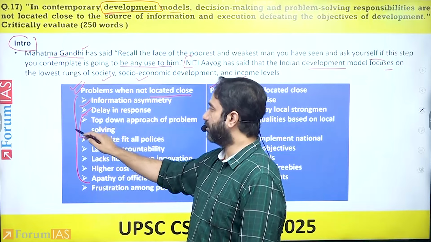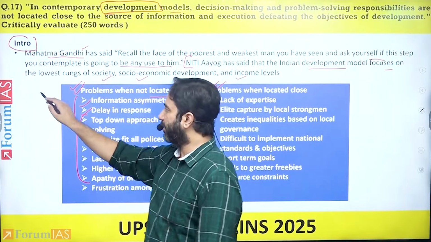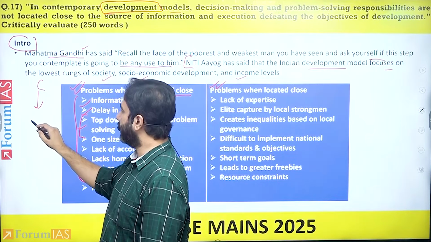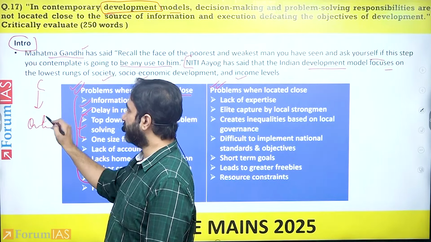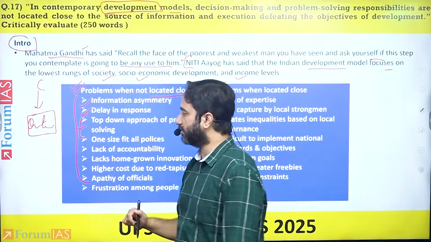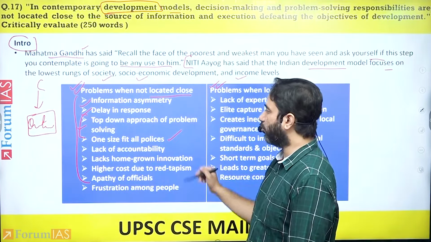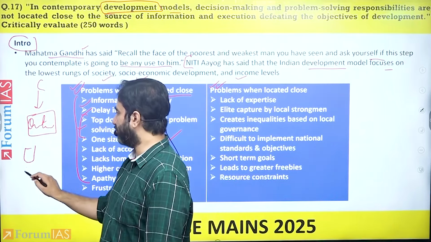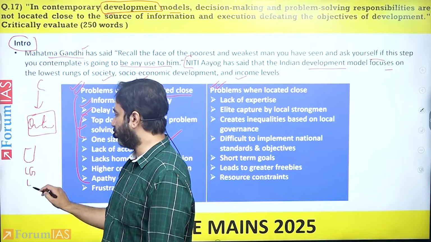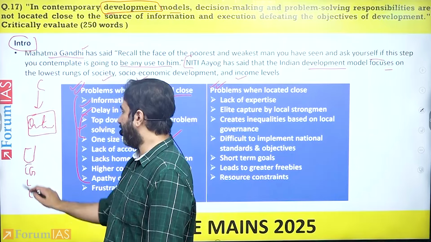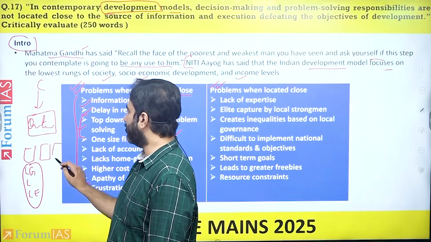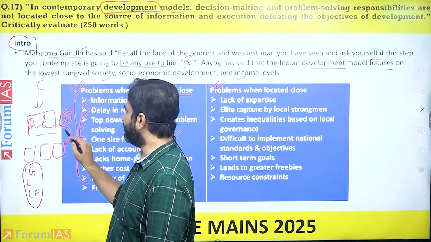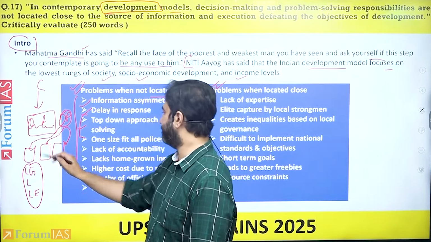There is obviously a top-down approach, whereby the center is deciding what is going to happen in other parts of the country. There are one-size-fits-all policies where you're not taking into acknowledgement the local geography, the local needs, the local population, the local economy, and you're putting a particular development plan that may not be suitable for all of them.